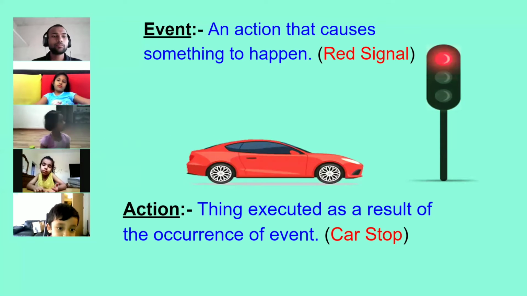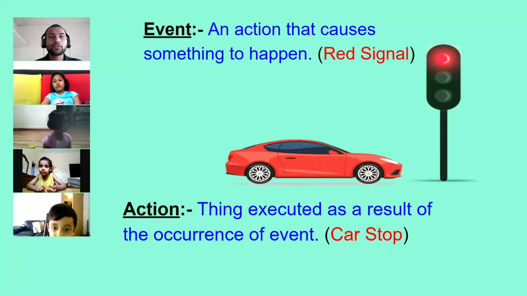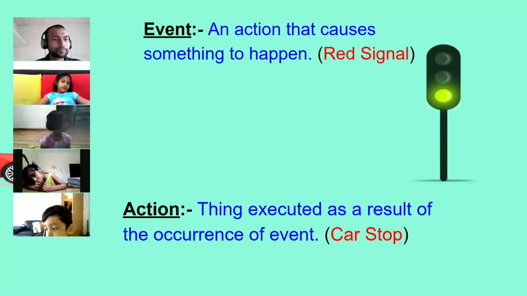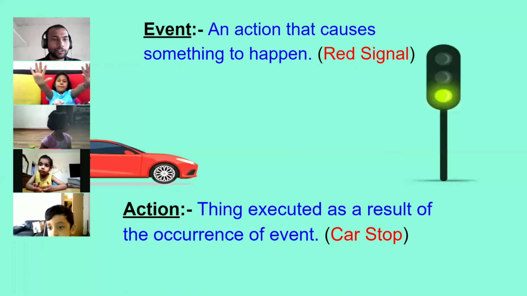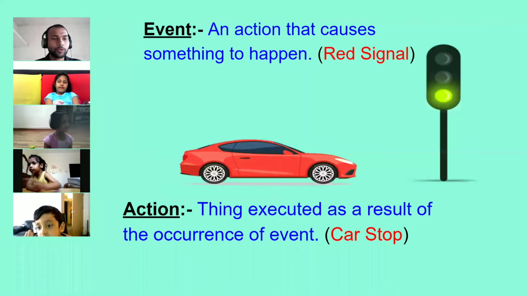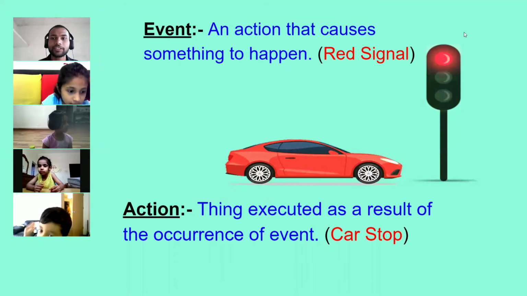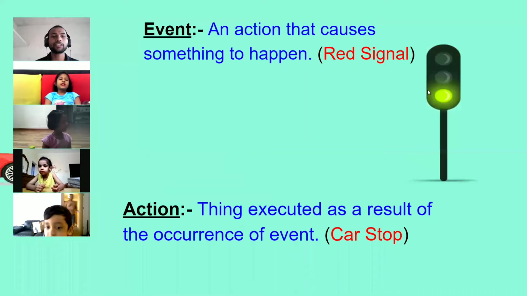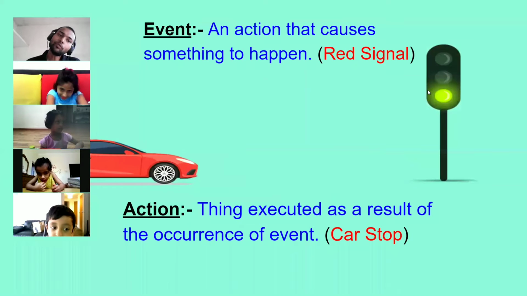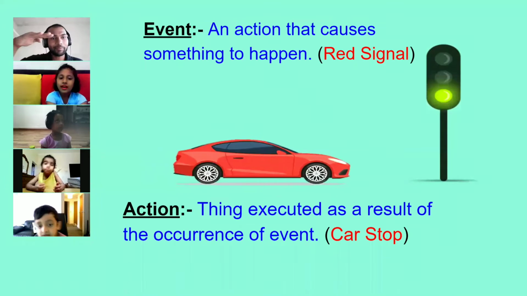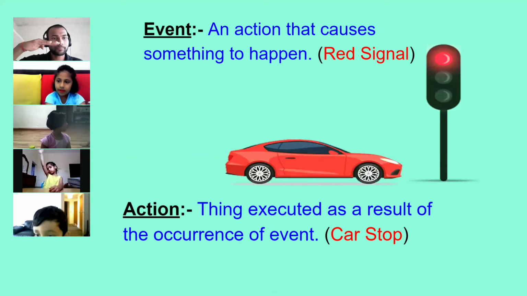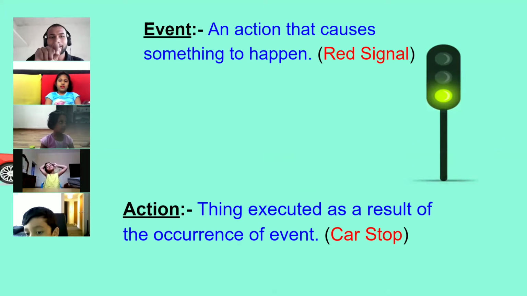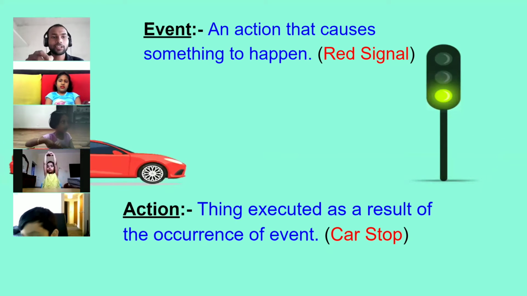All of you go outside your home sometimes. So have you observed that when there is a red signal on the traffic light, what do we do? We stop our car. Your father or mother just stop the car when there is a red signal on the traffic light. And when there is a green, we move on. When there is a red, we stop. And when there's a yellow, we start our engine, or we shut it down.